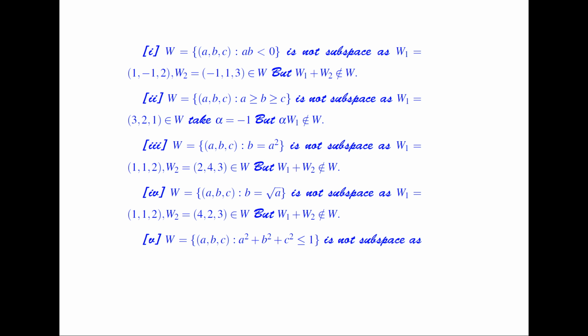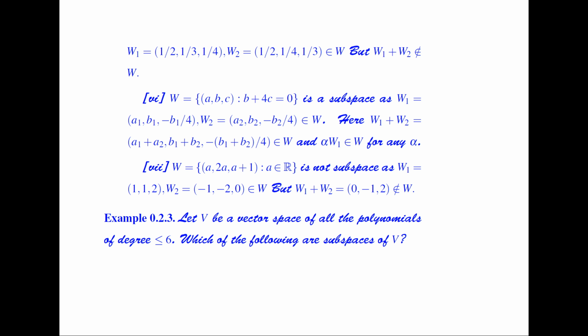Now if I consider the collection (a, b, c) such that a square plus b square plus c square is less than or equal to 1, is this a subspace? It is also not a subspace if I consider W1 and W2 as this one. Again, W1 plus W2 does not belong to W.